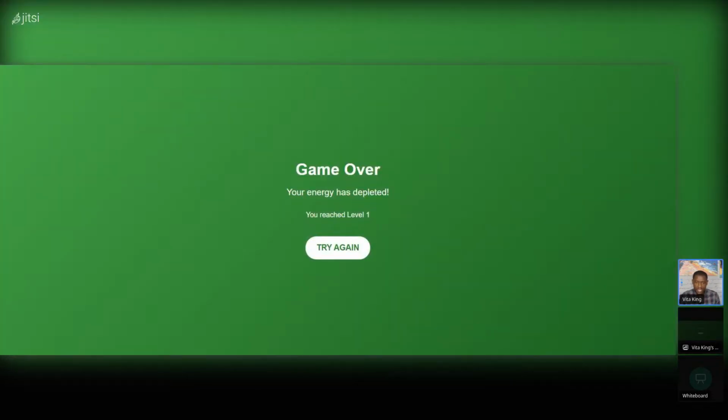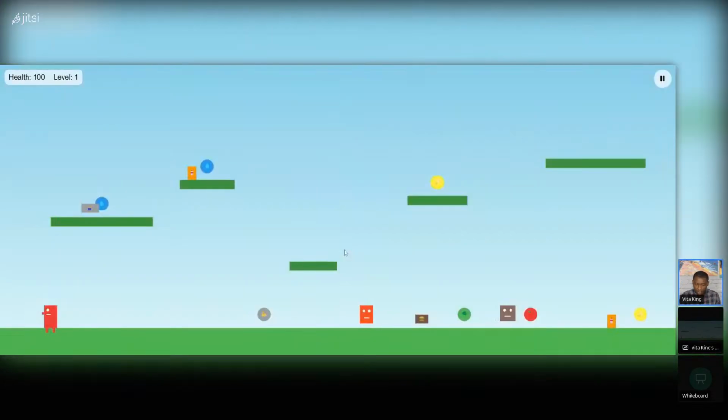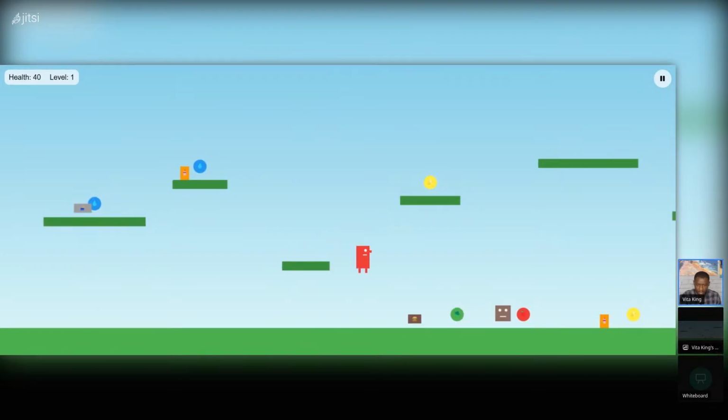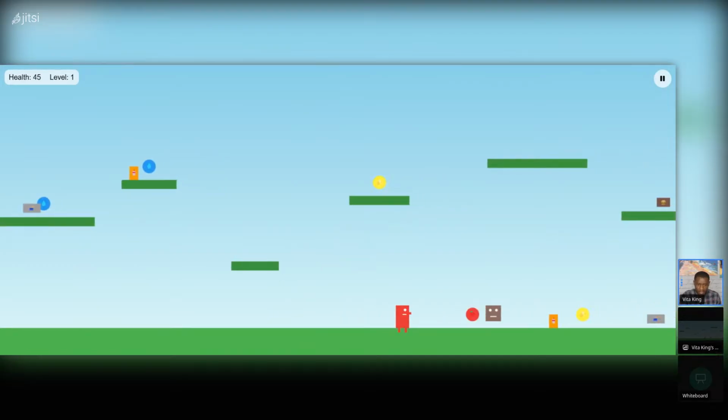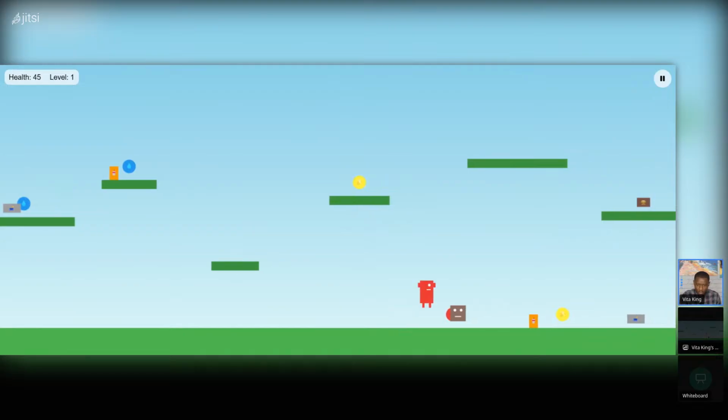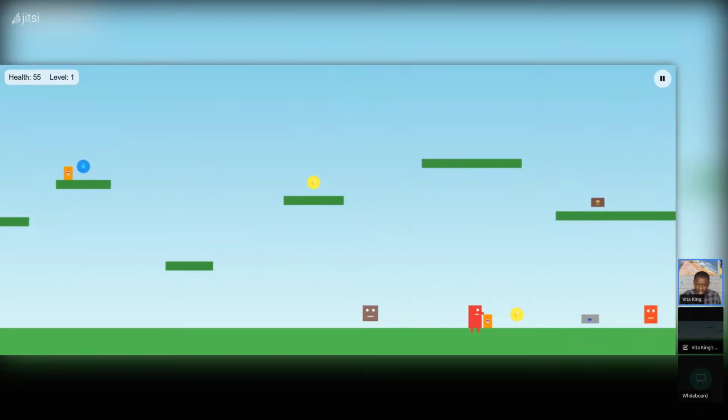Your energy has depleted, right? So I'm giving you an example of what's possible. I was creating a health and fitness game. So let me see if I can jump on top of it. There you go. Look at that. So it's a health and fitness game, basically to get people to eat healthy and all that.